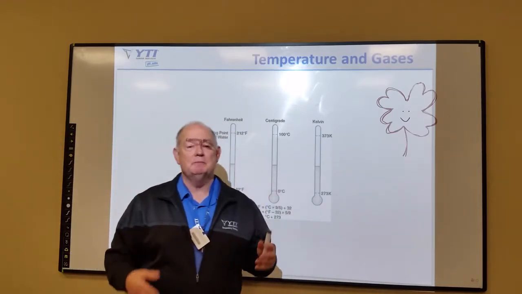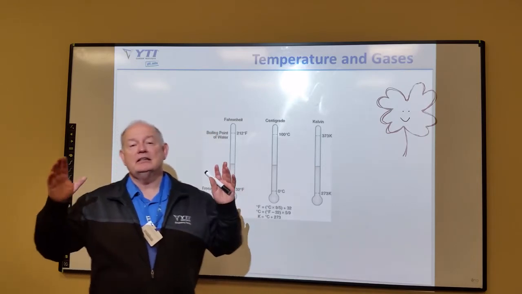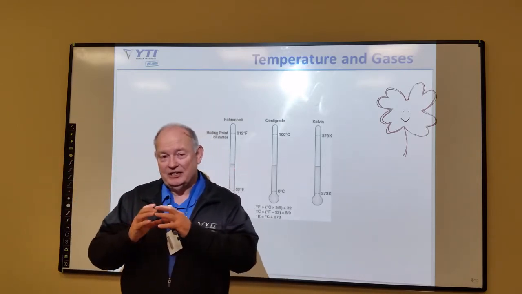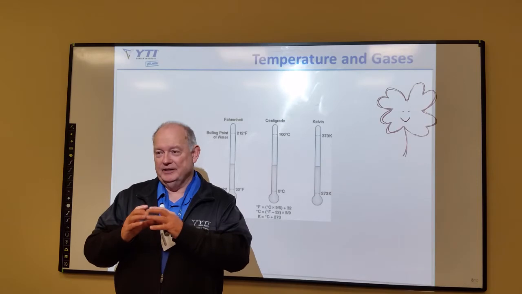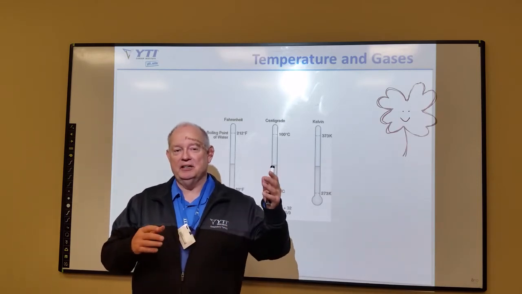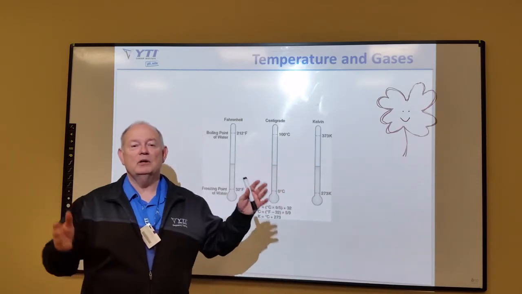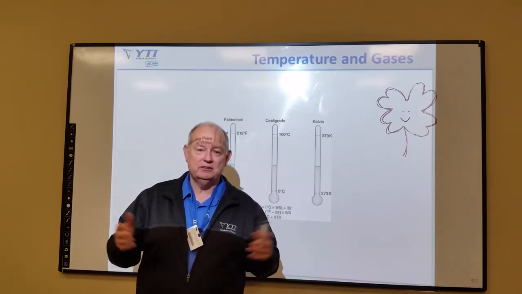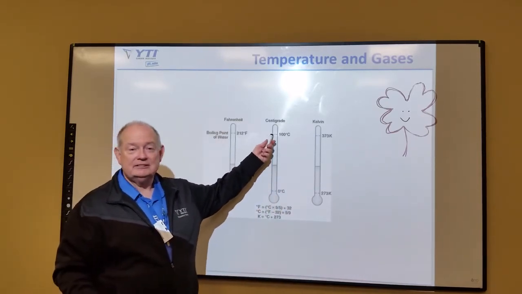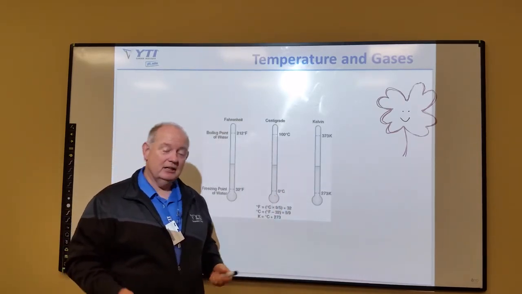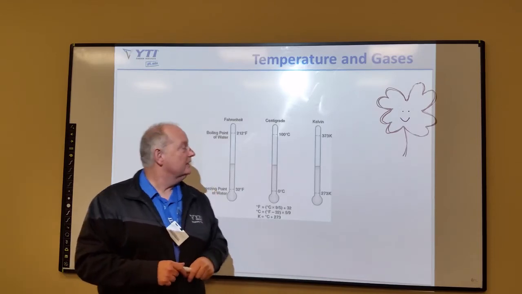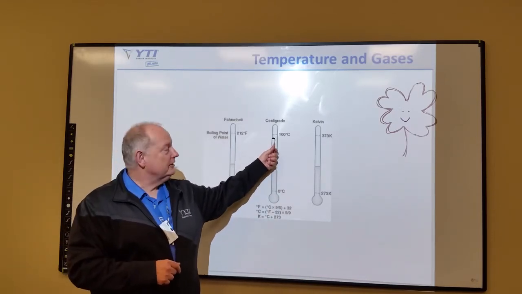Celsius said, why don't we use the metric system and say water freezes at 0, and it boils at 100, and we'll just break that up into 100 equal parts, and we'll call it centigrade. We call it Celsius in honor of Celsius. This is a metric system.